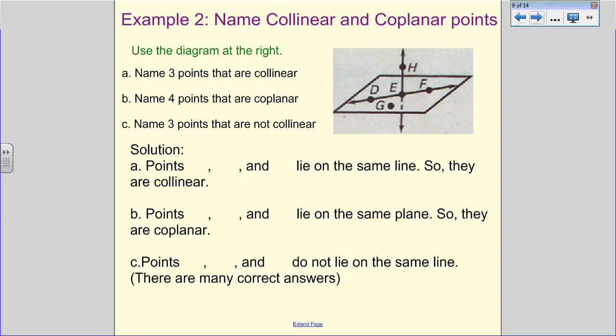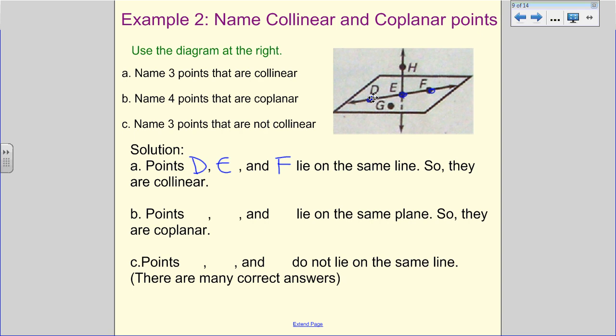Example 2, we need to name collinear and coplanar. Name 3 points that are collinear. We need 3 points on the same line, so 3 dots that line up. So if we look, we've got D, E, and F here. They're on the same line, so they are collinear.